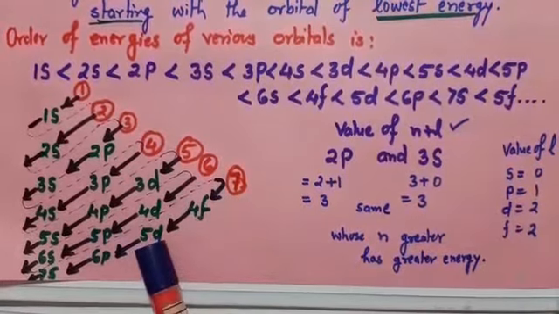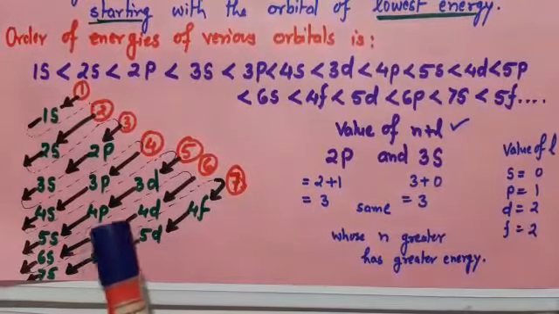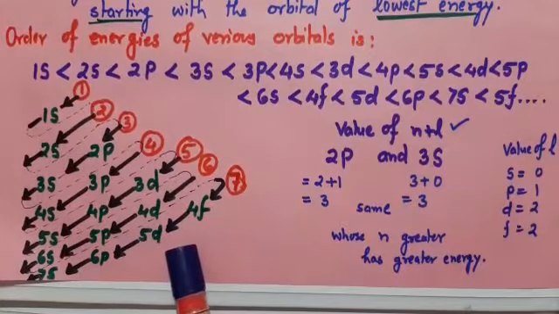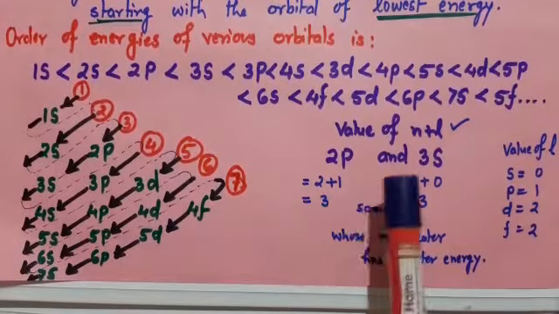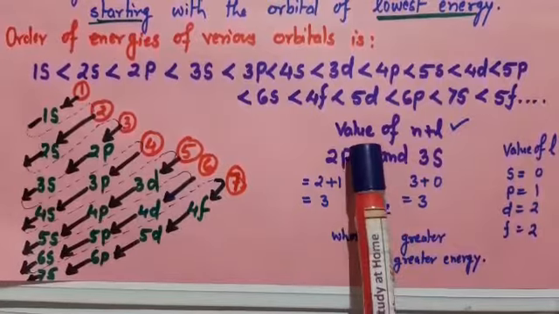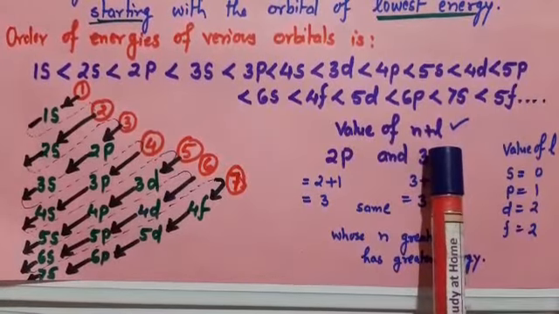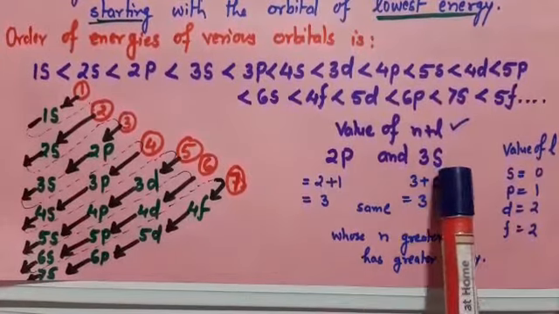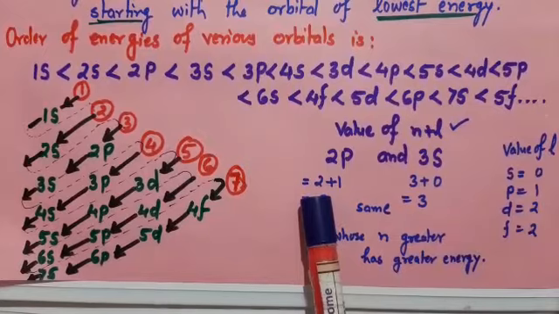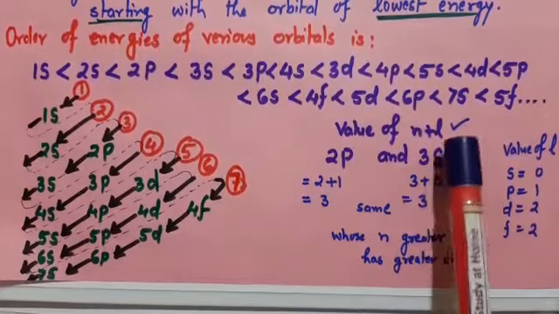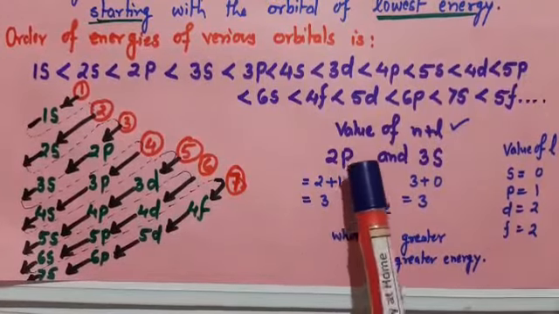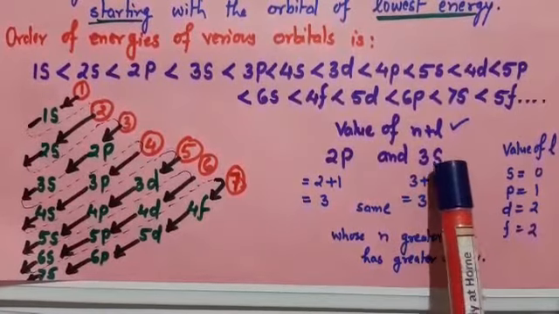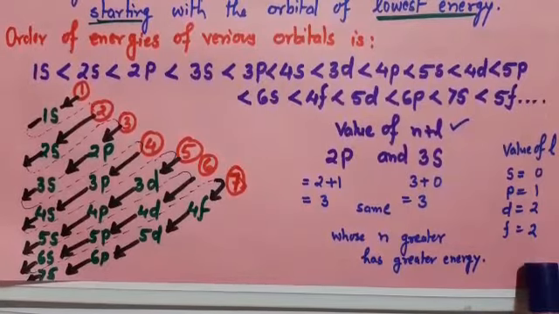Aufbau has been given. Aufbau means building up, Aufbau principle. Now another method is the n plus l rule. Take 2p and 3s. The value of n is 2, and the value of l for p is 1, so 2 plus 1 is 3. For 3s, n is 3 and the value of l for s is 0, so 3 plus 0 is 3.